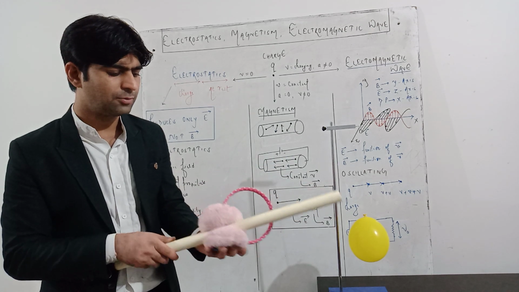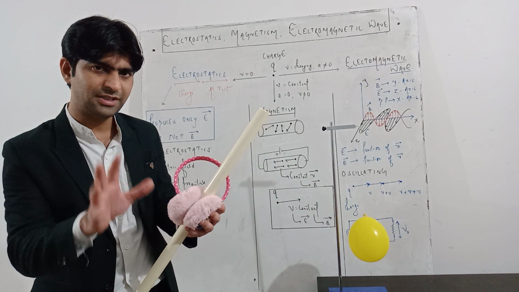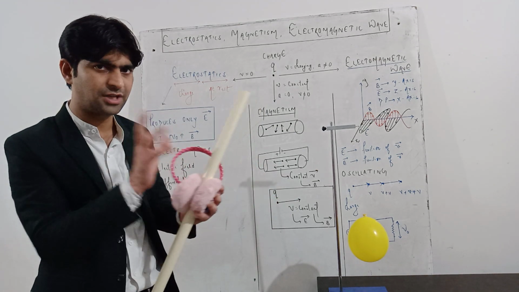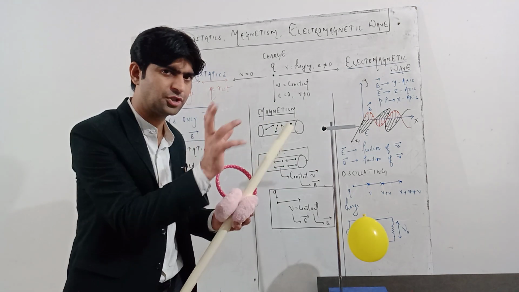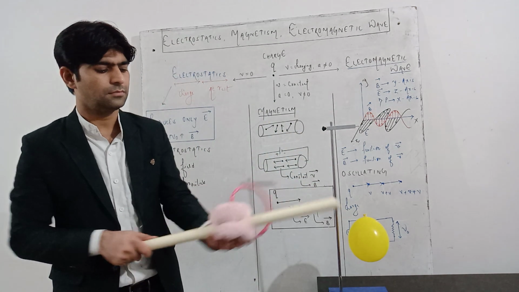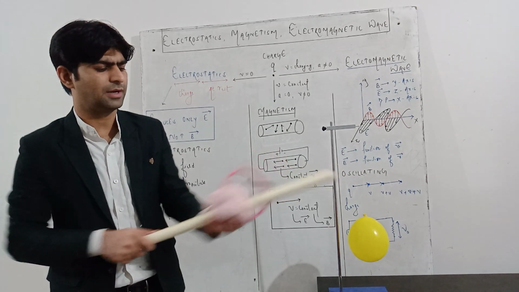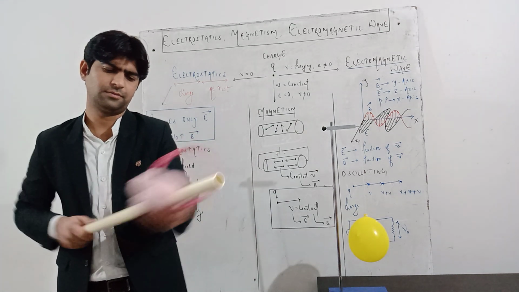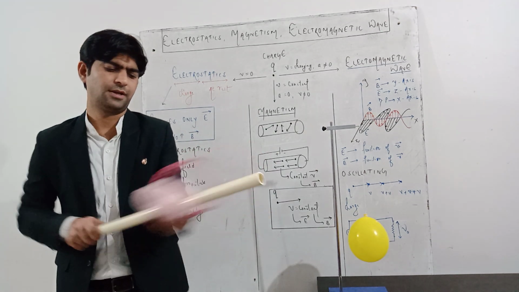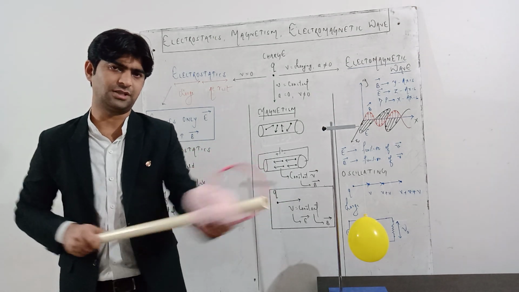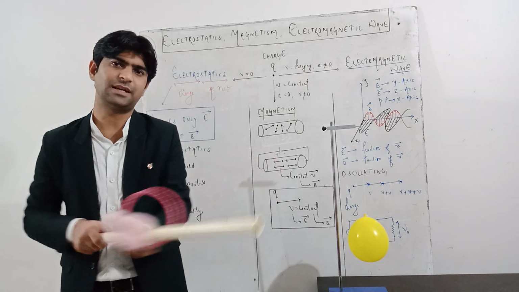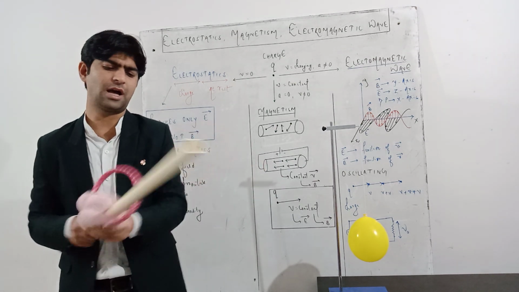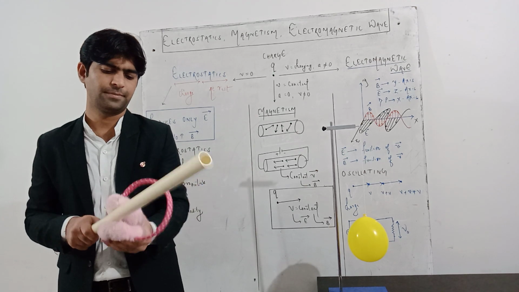Okay, so I'm going to rub this and see the effect of this charged body on that balloon. How this charged body is going to affect the position of that balloon. This is just a woolen part, you may consider it as fur. And I'm going to rub it very properly so that this PVC pipe gets charged. If this pipe were replaced by a glass rod, it would have shown a little better effect, but right now I have a PVC pipe with me.